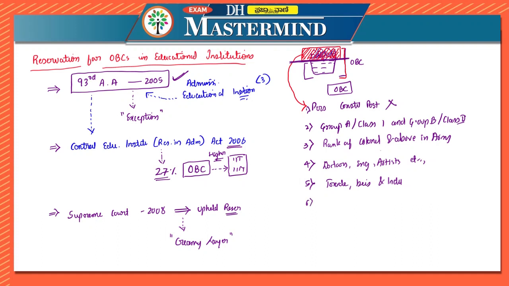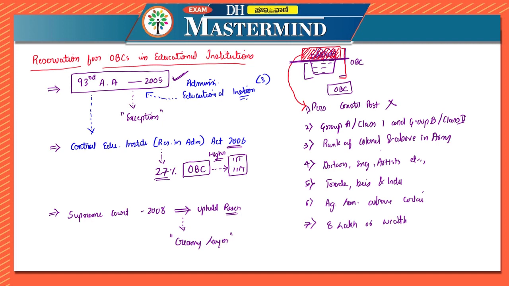The sixth one is saying that people holding agricultural land above a certain limit, and vacant land or building in urban areas. And the seventh one: if a person has a gross annual income of more than 8 lakh, this is annual income, right? Or wealth above the exception limit, they cannot claim the reservation.